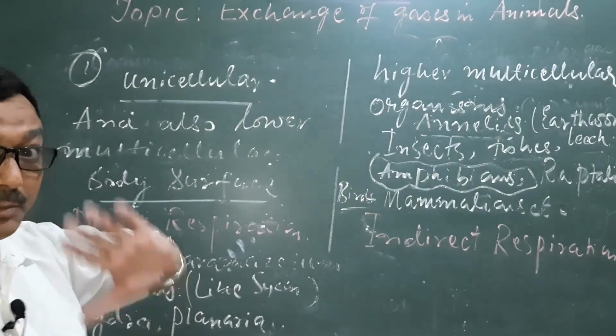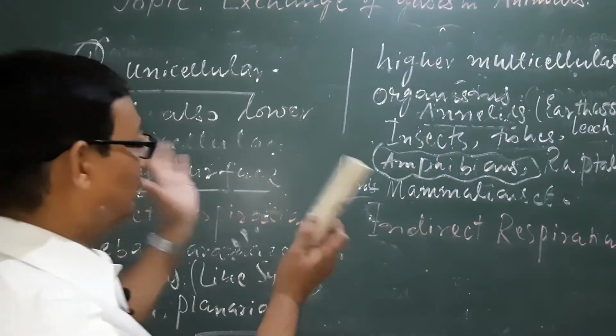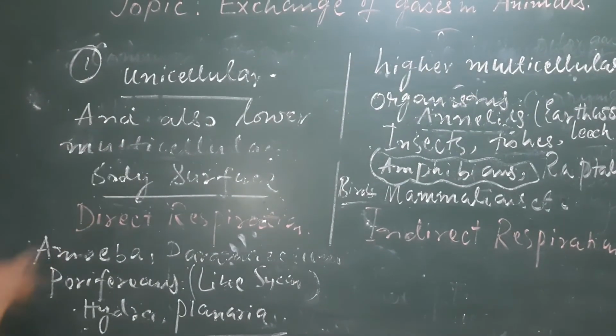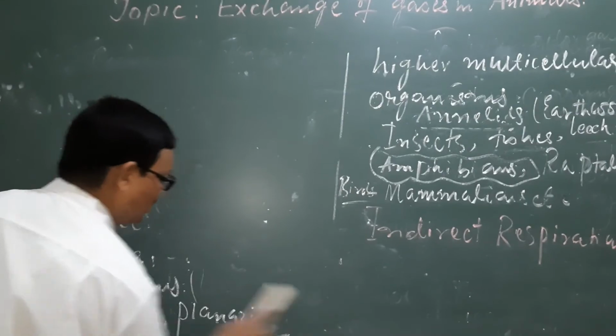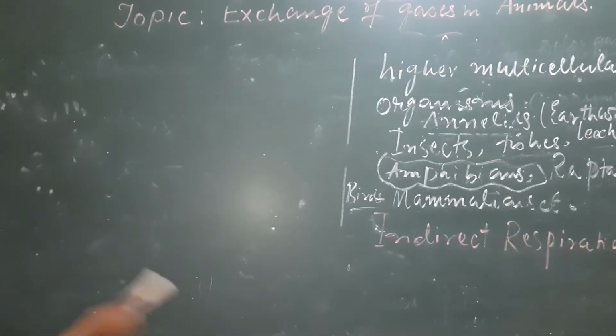The main organ is the lungs. So here are some brief descriptions. Now one by one we shall discuss all these organs.